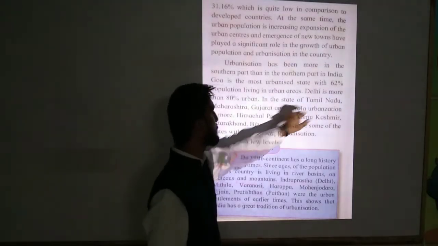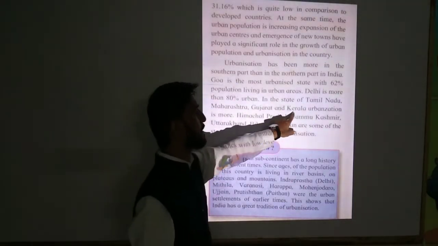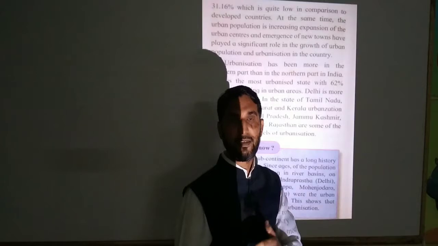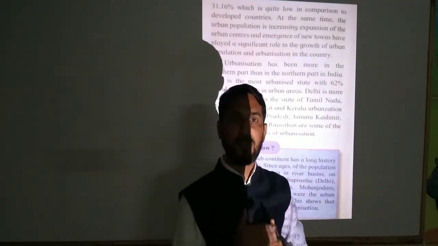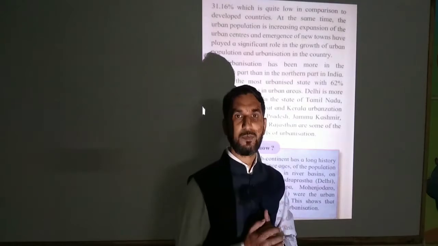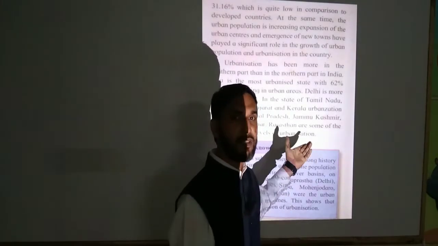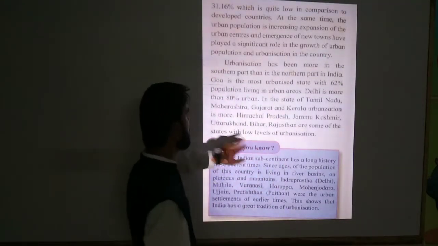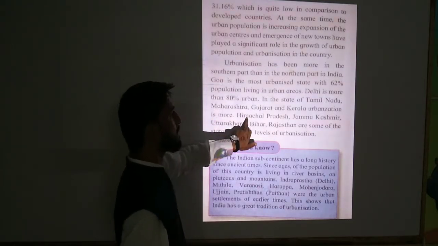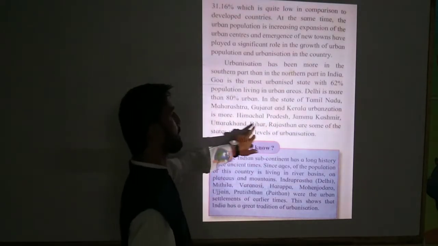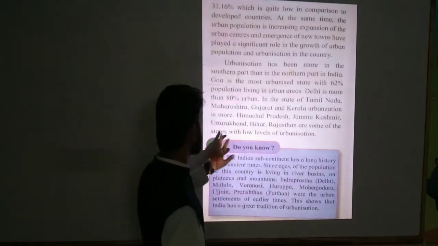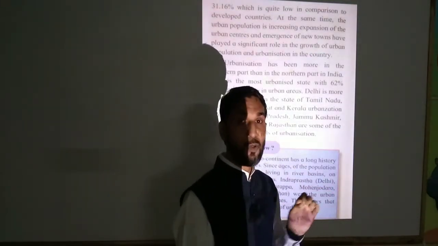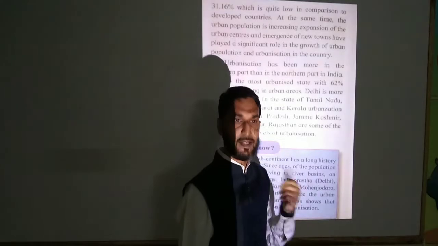So in the states of Tamil Nadu, Maharashtra, Gujarat, Kerala, urbanization is more. In these states, day by day there is progress and development of the cities, and that is more in the southern part of our India. Himachal Pradesh, Jammu Kashmir, Uttarakhand, Bihar, Rajasthan are some of the states with a low level of urbanization.